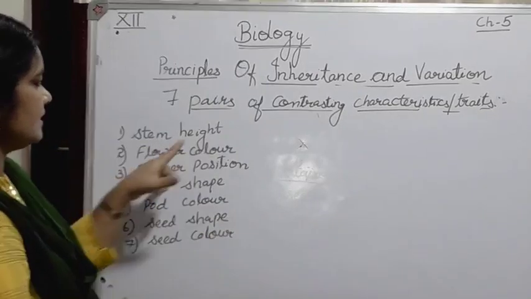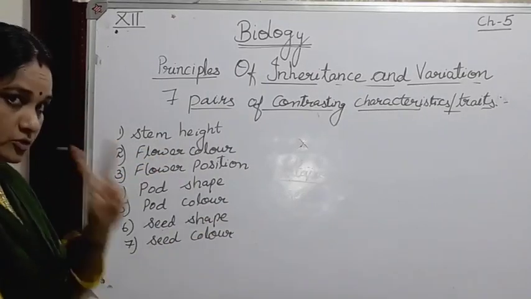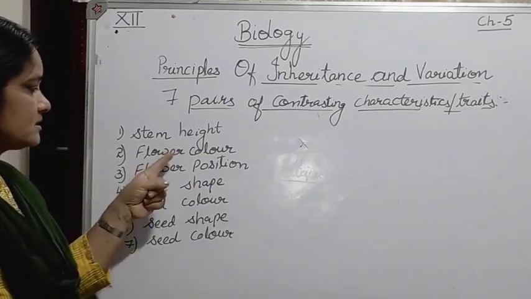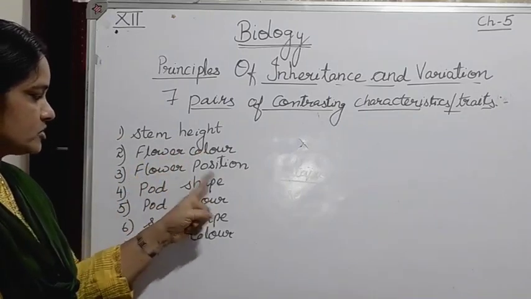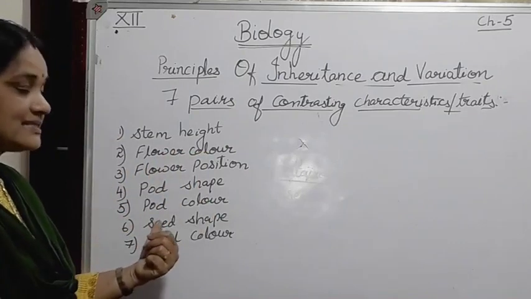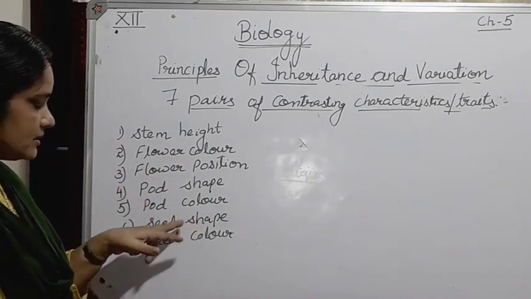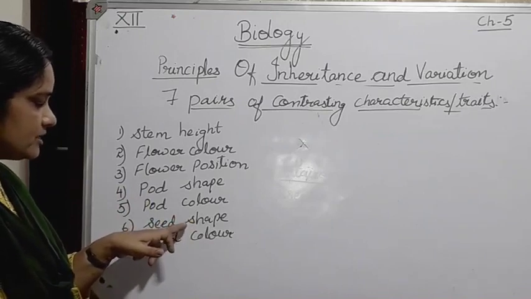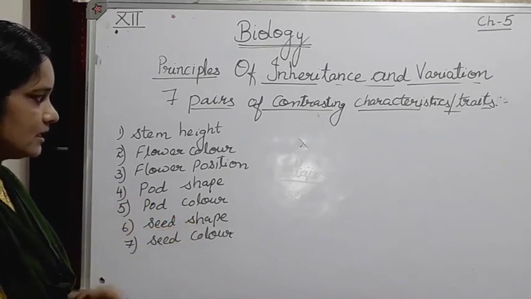So first one was stem height. Then for flower there were 2 contrasting characters he selected, flower color and flower position. For pod again 2, pod shape and pod color, and for seed again 2 contrasting characters he studied, seed shape and seed color.